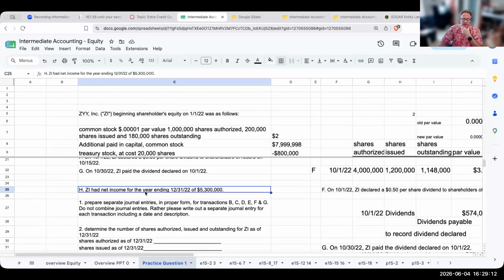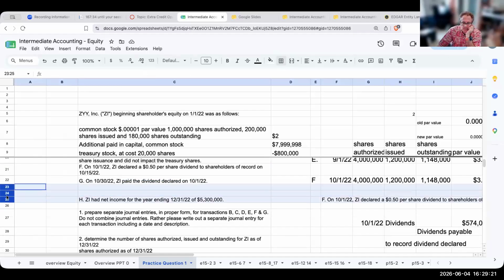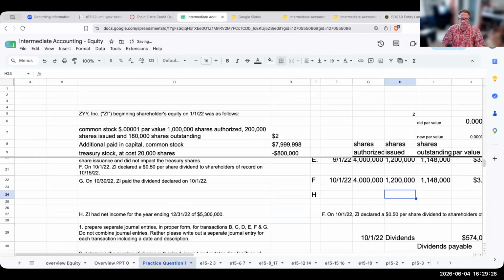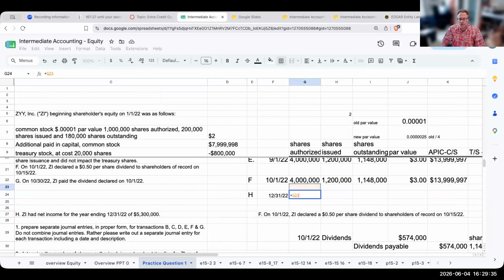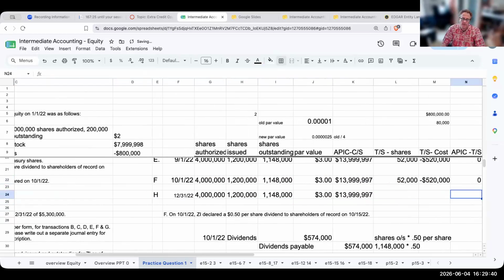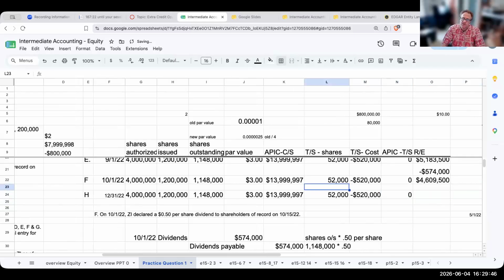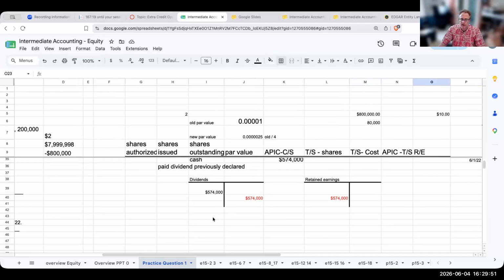Okay. So that gets us over to the last one, which is going to be letter H. This is on 12/31/22, and this is basically where we have net income. Shares authorized, shares issued, shares outstanding, par value, additional paid-in capital, common stock, Treasury shares, Treasury stock costs, additional paid-in capital. None of that is going to change. However, when we have net income, what exactly is the net income thing?